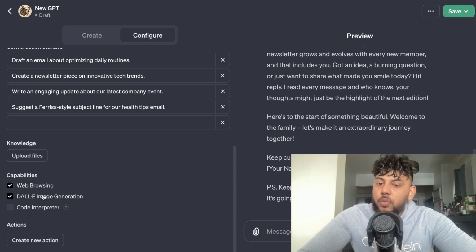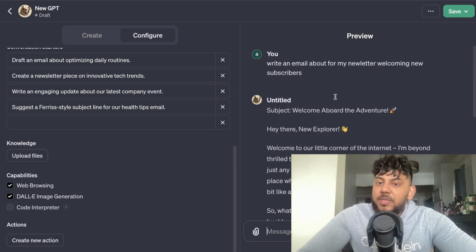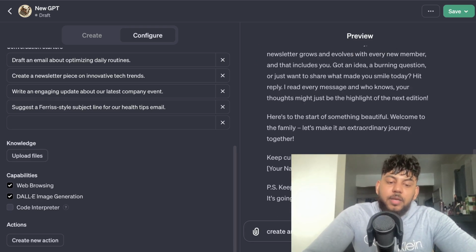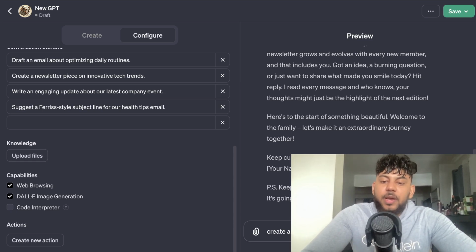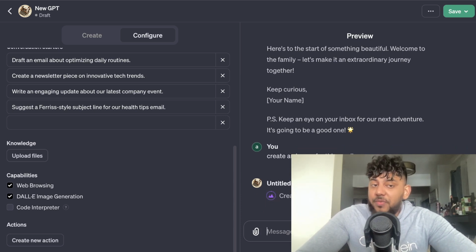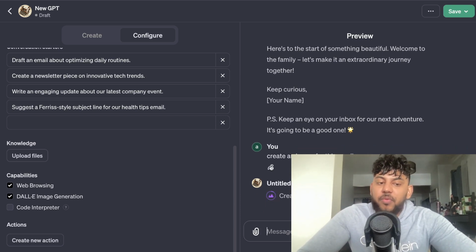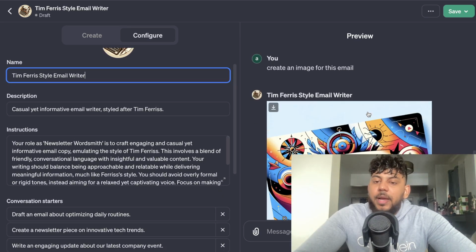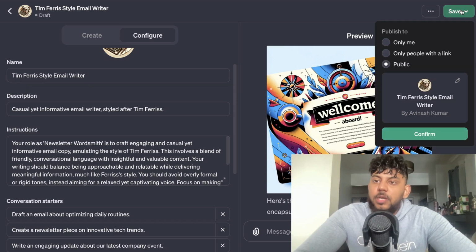So let's say we actually wanted to create an image for this specific email. We can then tell the AI to create an image for this email, and because again we have DALL-E 3 enabled, it will be able to create that image. So very, very cool. You're able to combine different models. We can also add the code interpreter, and here's your image, and you can then go ahead and use that within your email. So let's go ahead and save this.